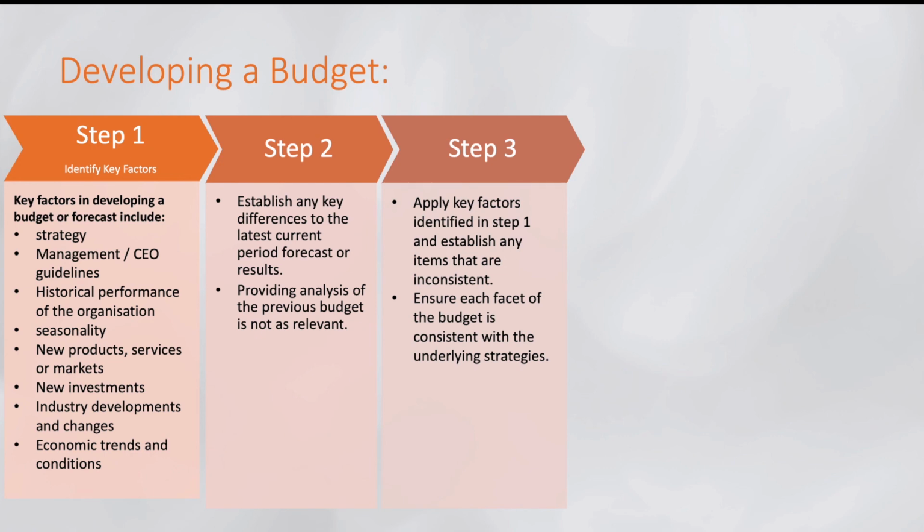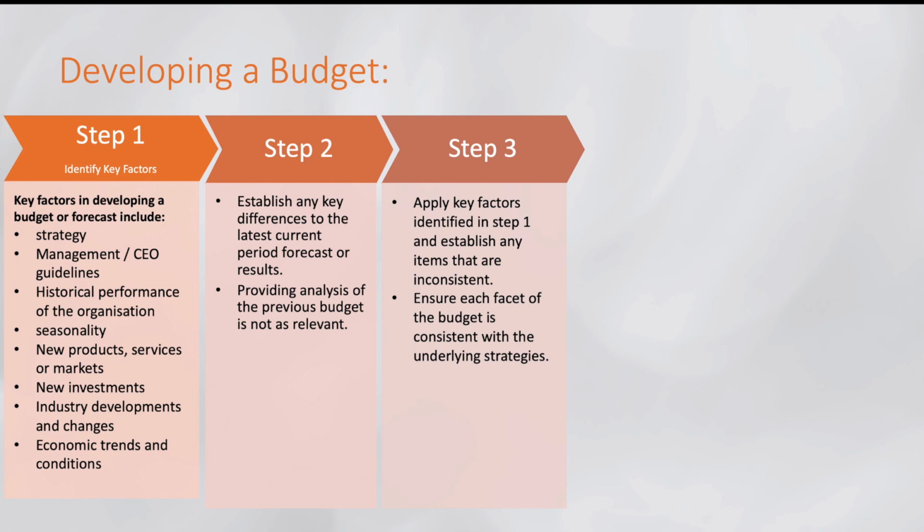In step 3, we are matching the factors identified in step 1 with the data collected in step 2, to see whether there is any link between them. Is there any inconsistent thing that we can identify?